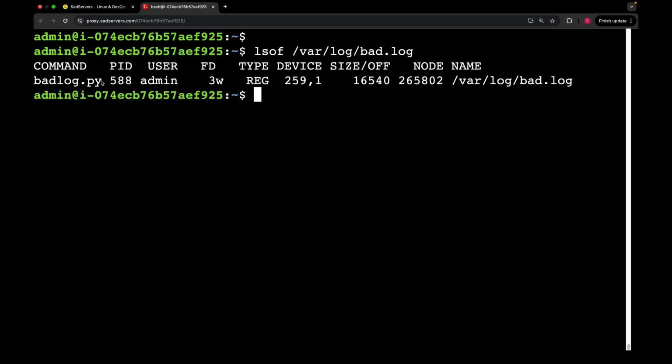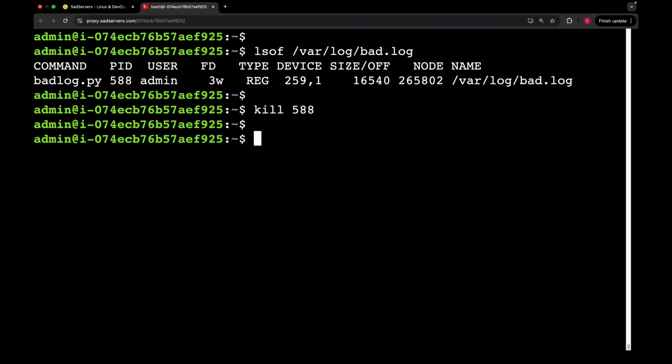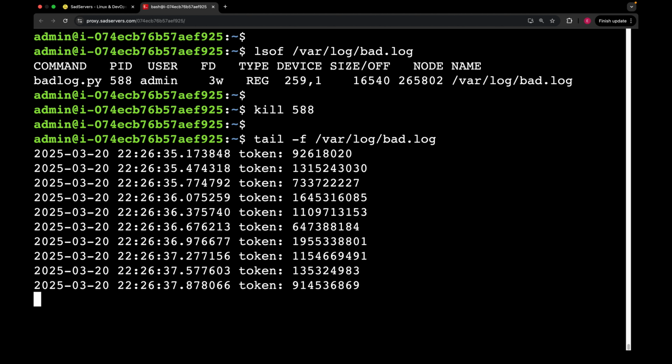So it says that this command badlog.py is using this log file, and the PID, process ID, is 588. I'm just gonna type kill, then process ID 588. Press enter. That's it. If we do tail one more time, as you can see that nothing is written to this file. So let's stop it.